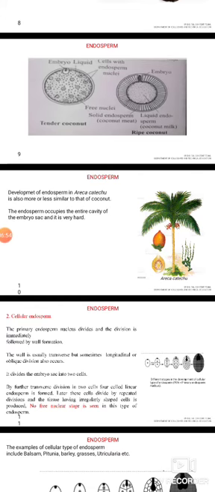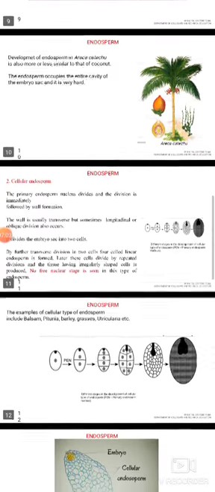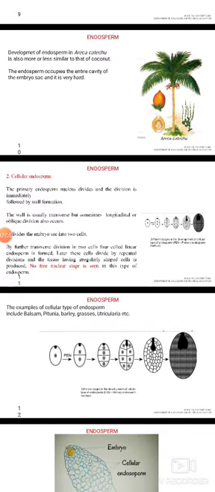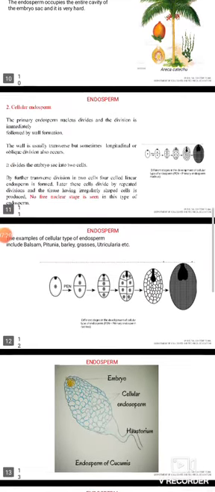The endosperm occupies the entire cavity of the embryo sac and it is very hard. Second one, the cellular type of endosperm. In this case, the primary endosperm nucleus divides and the division is immediately followed by wall formation.